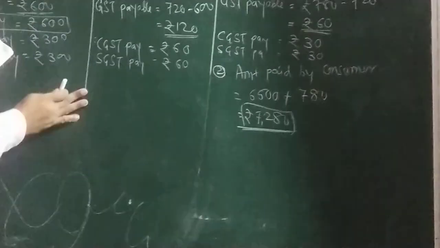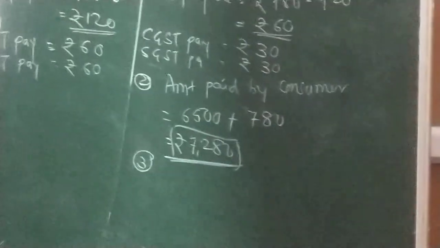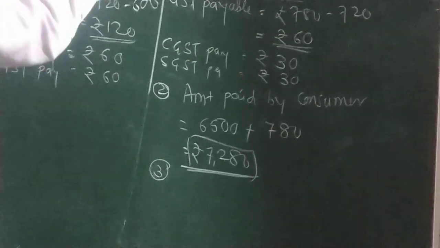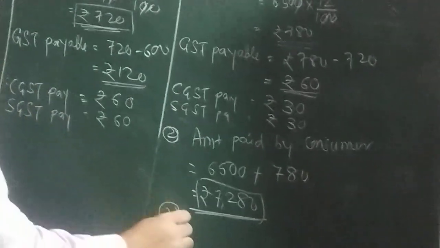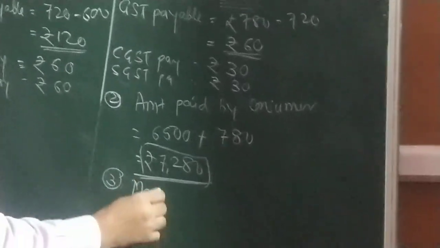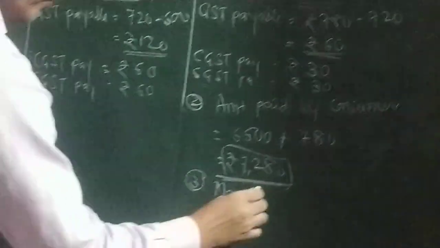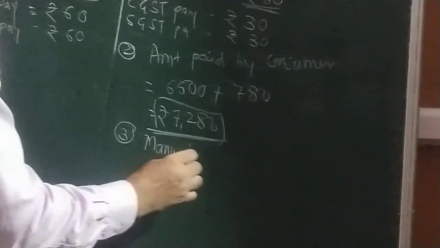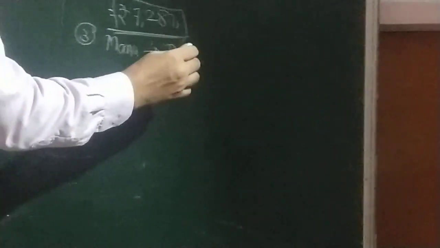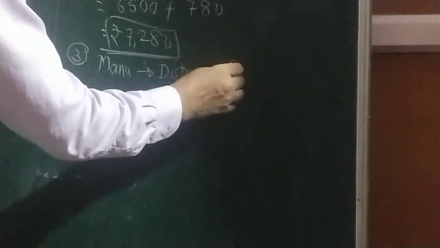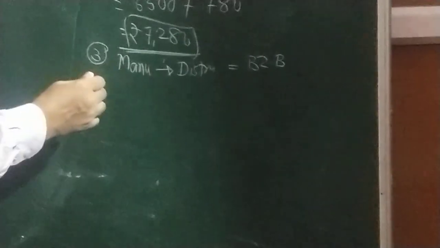Now third, write which invoice is issued, B2B or B2C. B2B means businessman to businessman. So manufacturer to distributor or wholesaler will be B2B, businessman to businessman.